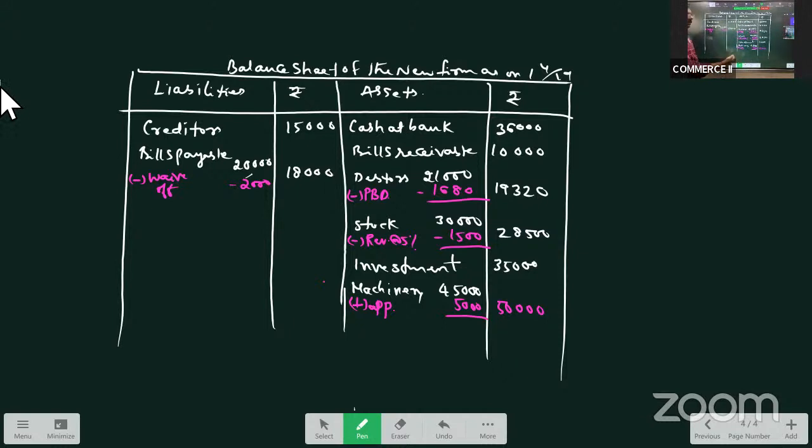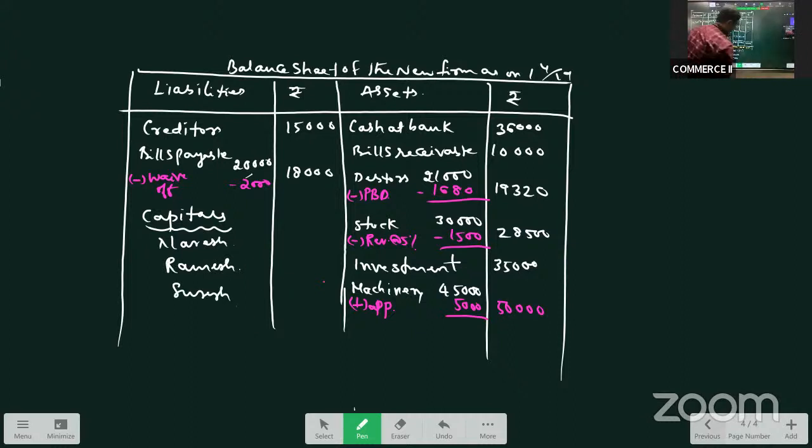But as you have seen, we have distributed general reserve. So there is no balance left in general reserve account. So no general reserve. Directly go to capital. Any accumulated profit or loss distributed will again not appear in the balance sheet. So we have Naresh, we have Ramesh, we have Suresh. What are their capitals?